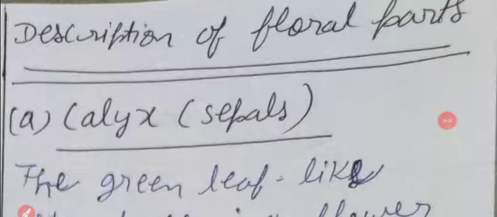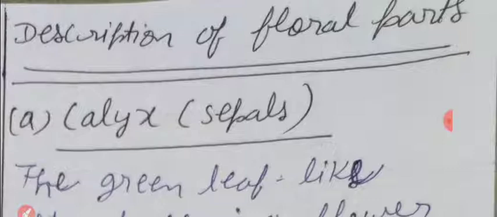Next, description of floral parts. Write the heading, description of floral parts. First is calyx. In bracket you can write sepals.